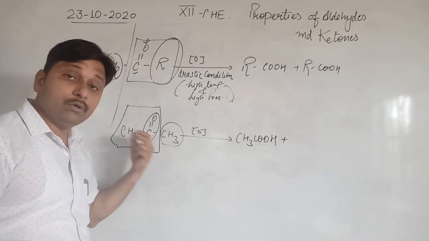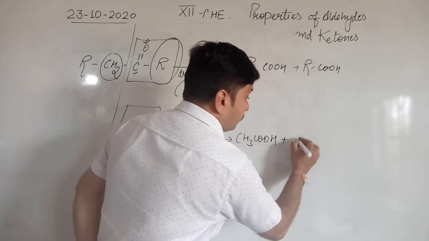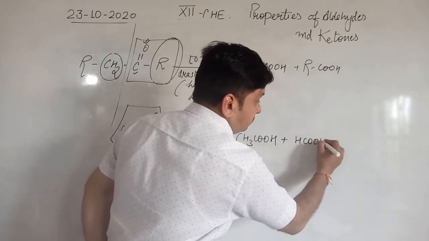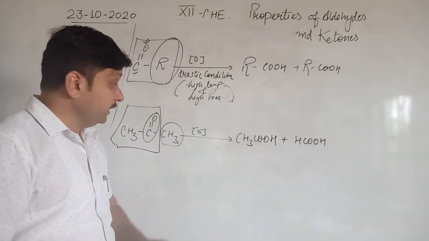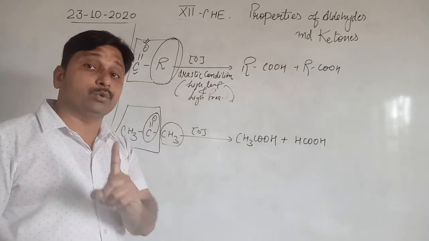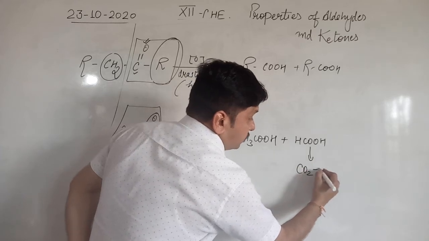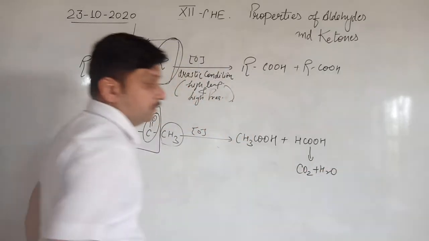This side represents a single carbon, and a single-carbon carboxylic acid is known as formic acid. Clear? In drastic conditions, this formic acid can be converted into CO2 and water.